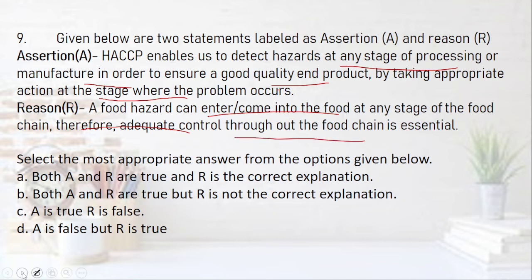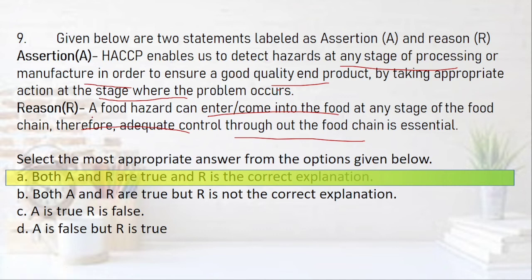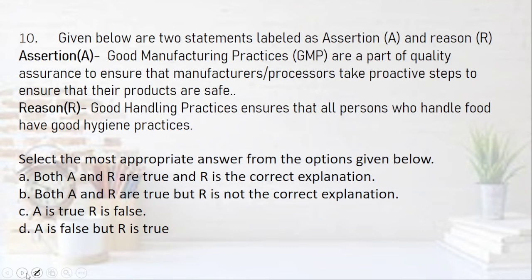So, what do you say? Both the sentences are correct and R is the correct explanation. It checks the quality at every stage because a hazard can come into the food at any food chain, and so this is essential.